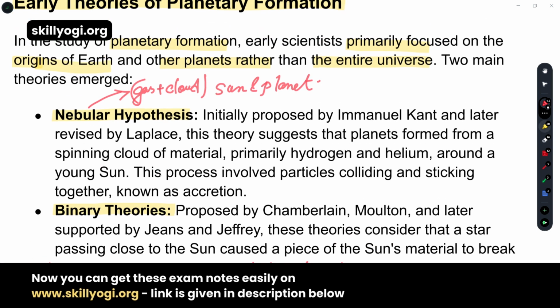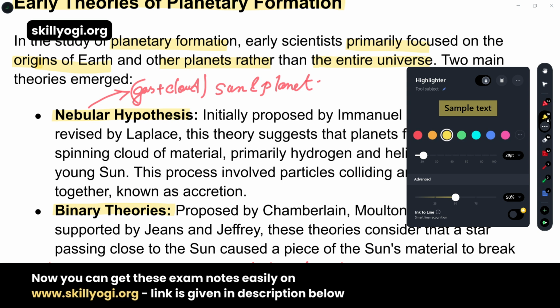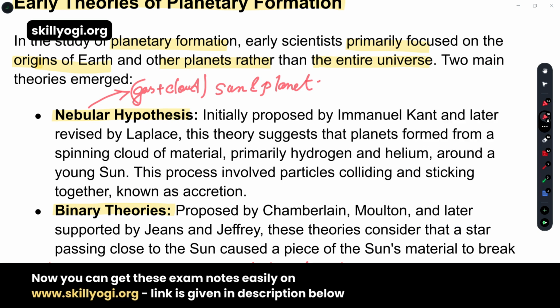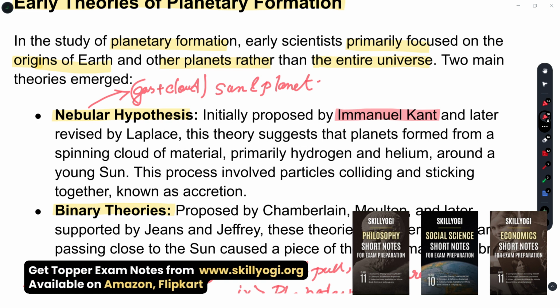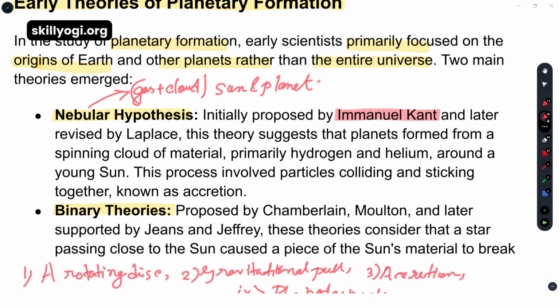Right now we are going to learn this theory as well. First, what is written? Initially proposed by Immanuel Kant. The name is very important; a lot of questions, short notes, and MCQs can come from this part. Immanuel Kant proposed this hypothesis, and later it was revised by Laplace.